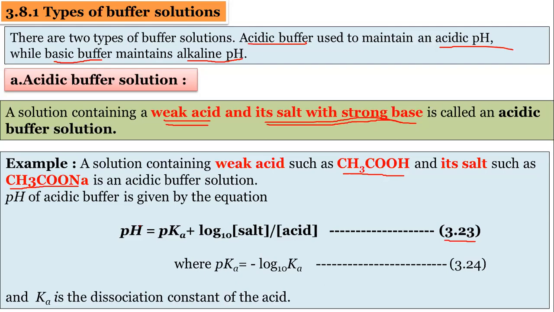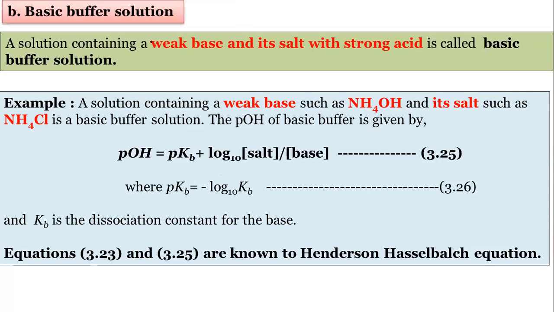Before proceeding, you must know what is meant by basic buffer solution. We will discuss the definition first. A solution containing a weak base and its salt with a strong acid is called a basic buffer solution. We will discuss the first example.